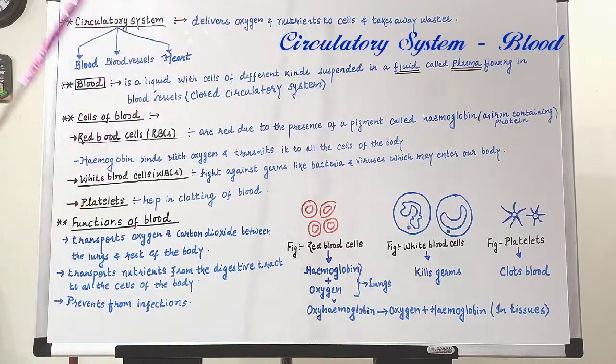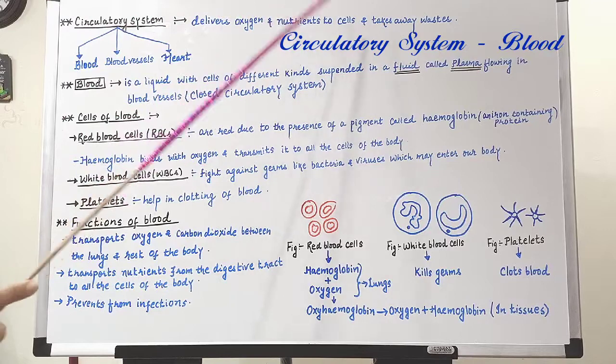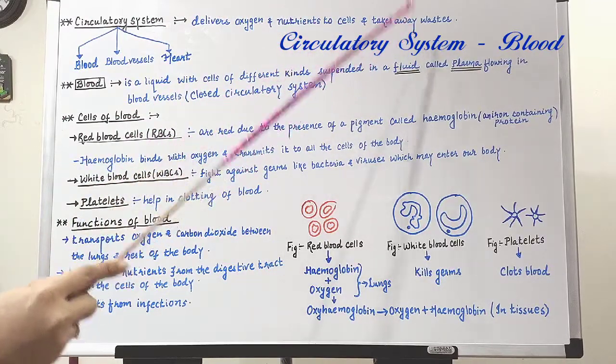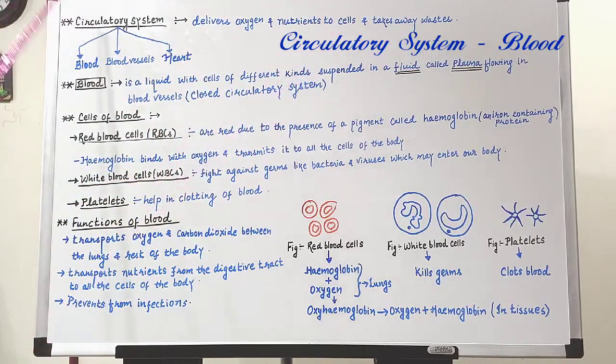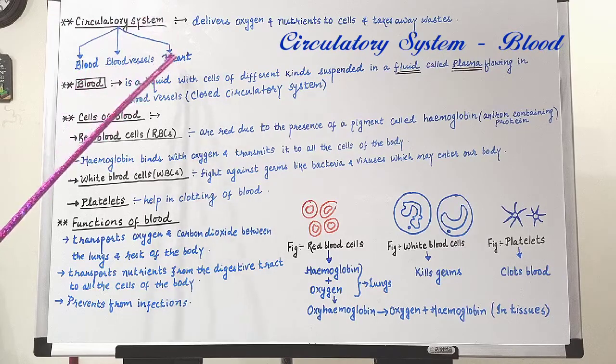These wastes must be transported to those organs from where they can be excreted. For this, supply of oxygen and nutrients to cells and for removal of waste, a system is needed, and that system is called the circulatory system. This system is basically made up of blood vessels and heart. In today's class, we will focus on blood.